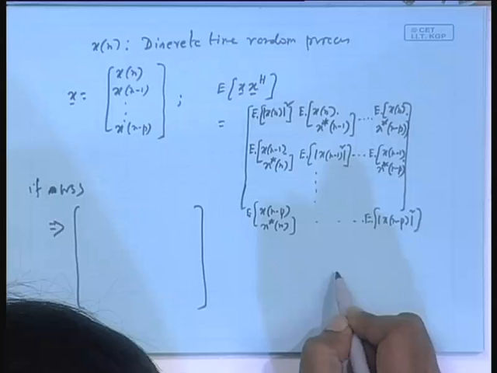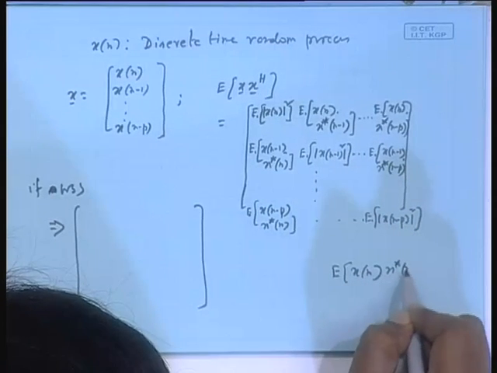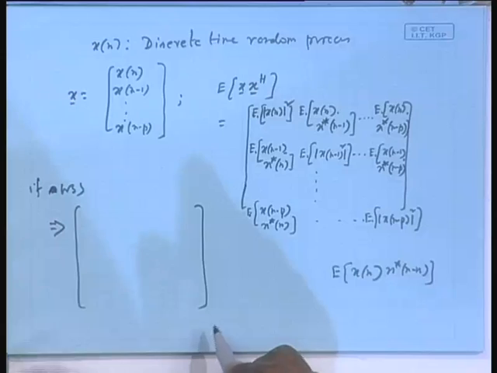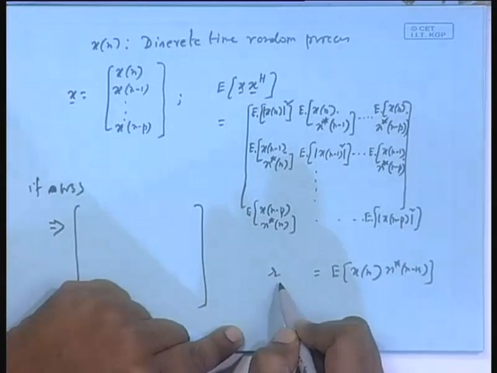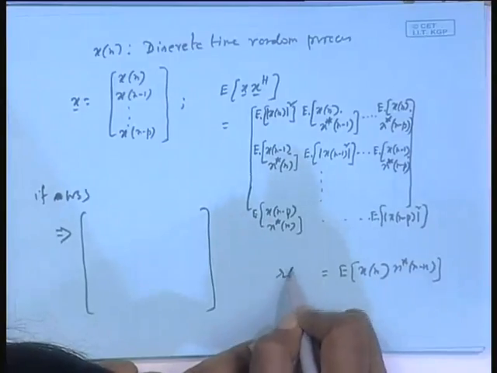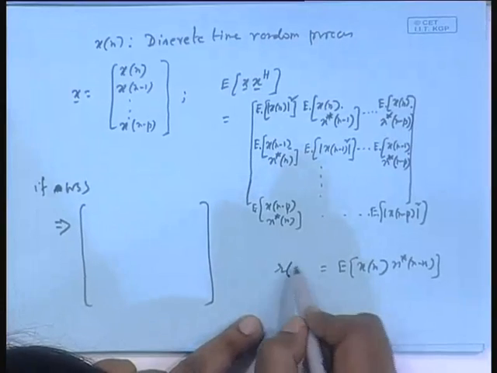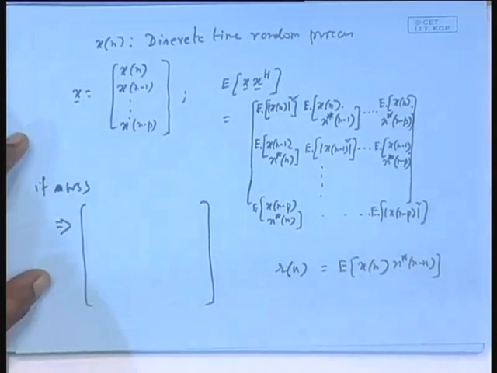I write separately here, I define E of xn x star n minus k, the correlation, equal to R. I should write Rxx, but for the time being I am dropping xx because I am handling only one random process. So there is no point in writing too much. You can easily understand what I am referring to. So this is Rk, this is the definition. With this definition in mind, what is the matrix?